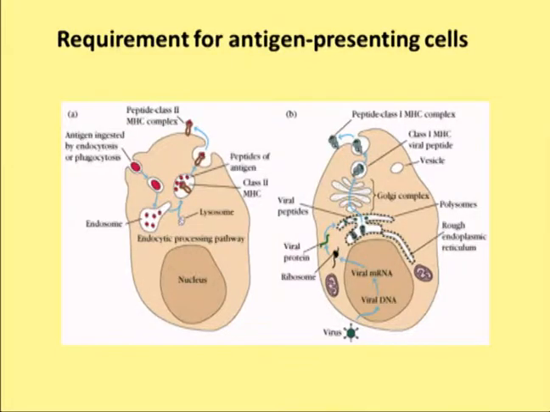This is the diagram that shows the cytosolic pathway. In the case of MHC class 1 molecule, how this particular antigen is being processed and presented with MHC class 1 molecule. Similarly, we can see how MHC class 2 molecule would be involved in the processing and presentation of what we can say is an exogenous antigen. So this exogenous antigen is processed and presented with MHC class 2 molecules to T helper cell. So this is called the phagocytic pathway, and this particular pathway is called the cytosolic pathway.